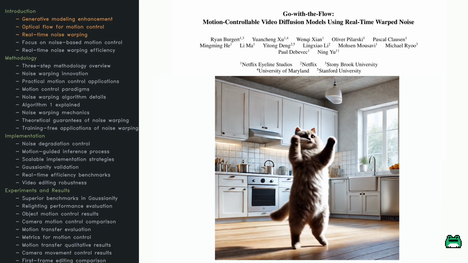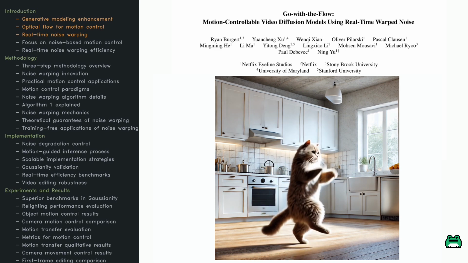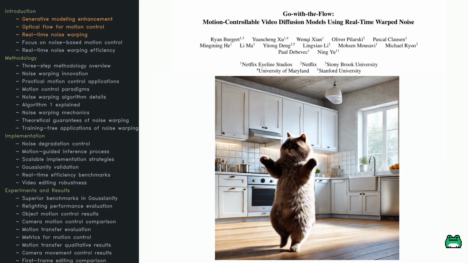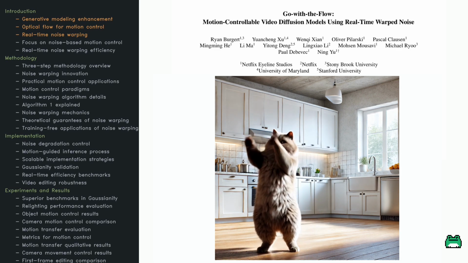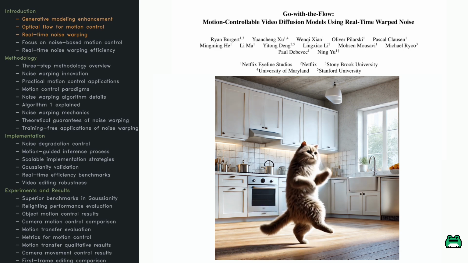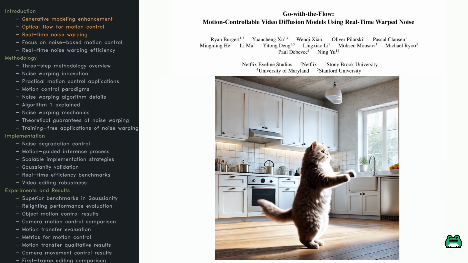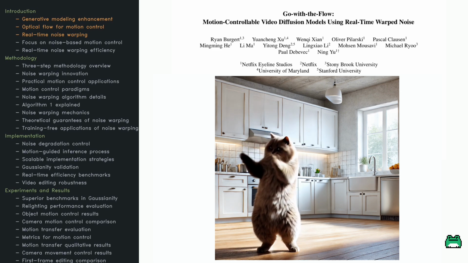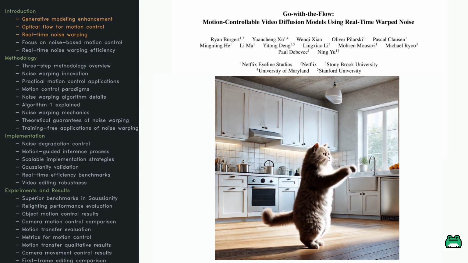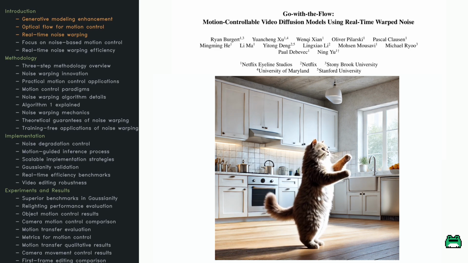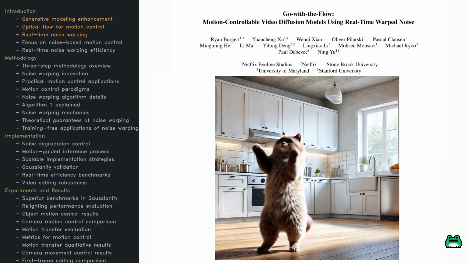While Gaussian noise is pure randomness, warped noise introduces structure by aligning with the motion in videos through optical flow. Think of it as giving noise a GPS to follow, so that the noise evolves over time in a way that aligns with the motion in the video. This method beautifully harmonizes chaotic noise with optical flow, delivering precise motion control without compromising quality. And here's the really cool part. It's fast enough to run in real time.